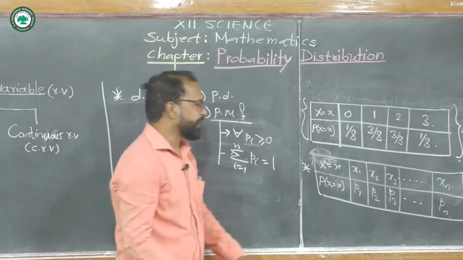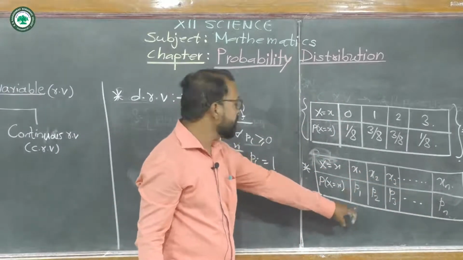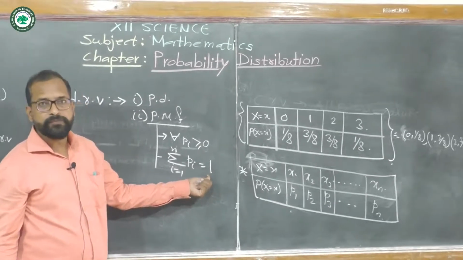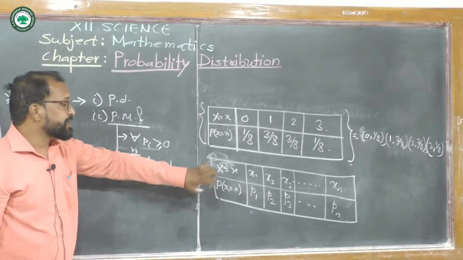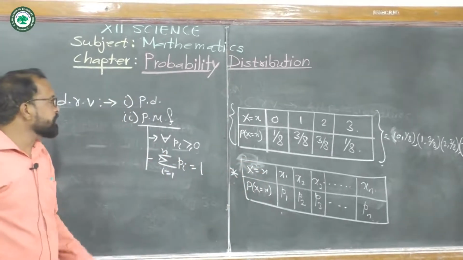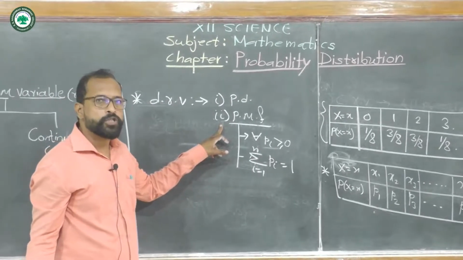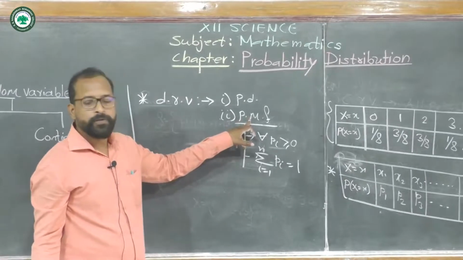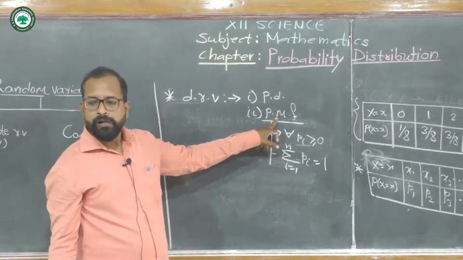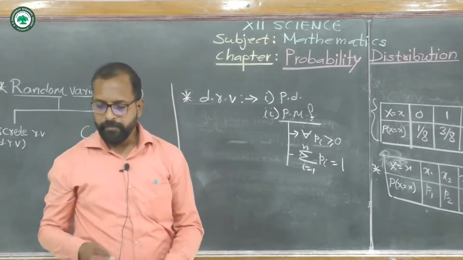That is, if we take the sum of all these probabilities and that sum is found to be 1, then this probability distribution is called a probability mass function, PMF, for the discrete random variable x.